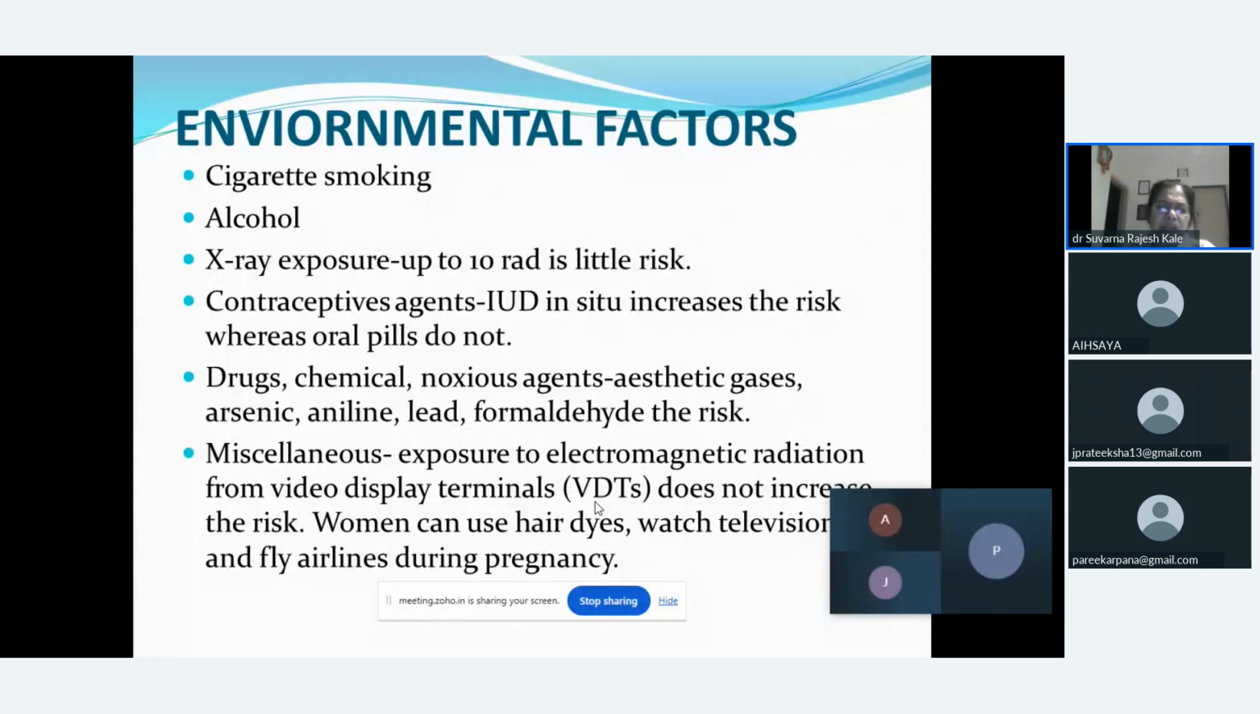Under miscellaneous, if the female has exposure to electromagnetic radiation in the form of video display terminals, called VDTs, it does not increase the risk, but to some extent it could be considered one of the causes of abortion if she is repeatedly exposed for a long period of time. Here we say some of the chemicals which the female is exposed to, for example, hair dyes, or watching television for a long period of time. And the female can be allowed to fly by airways during pregnancy. This is not going to cause abortion in the female.